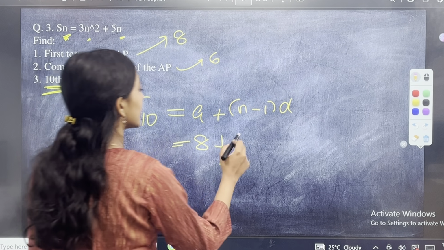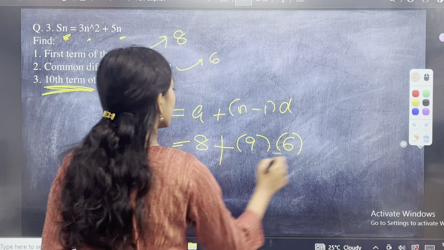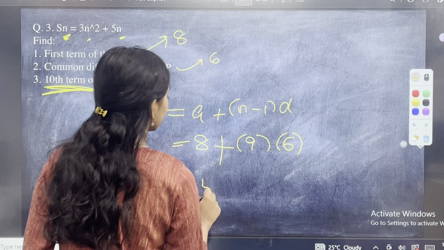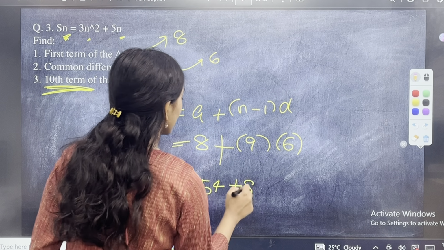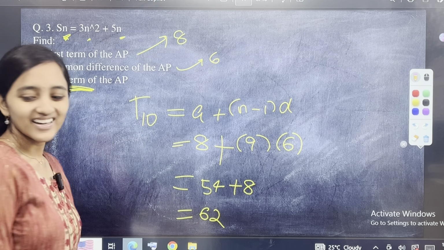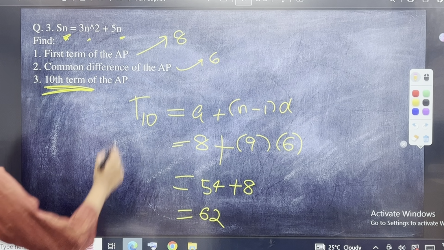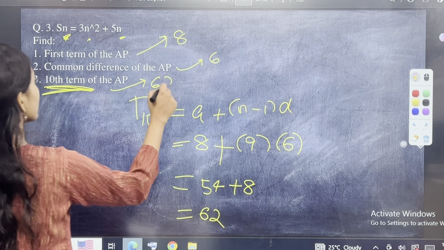10 minus 1 is 9. D का वैल्यू है 6. So you have 9 6s are 54 plus 8, 62. Okay, so you have the 10th term of the AP is 62. So 10th term का answer is 62.